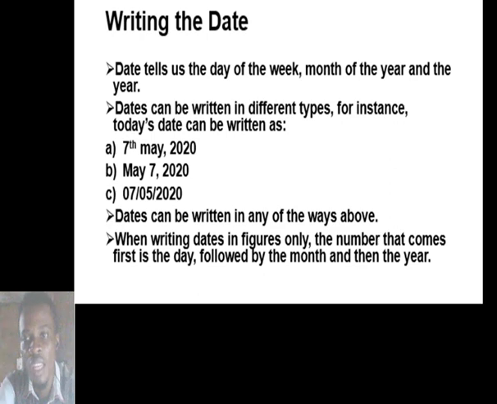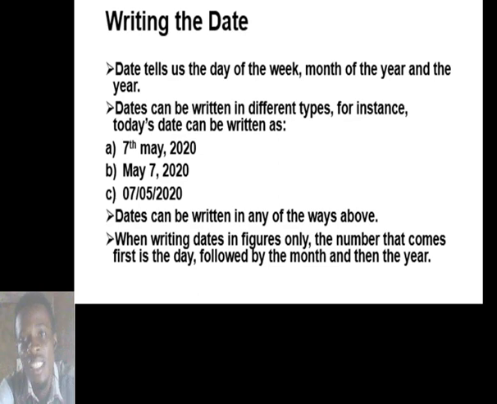So this is 7, which means this is the 7th day in the month. We don't know the month yet, but once I see this 7, it means that it is the 7th day.